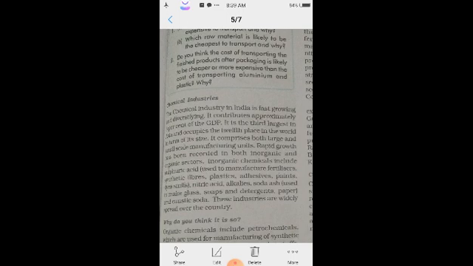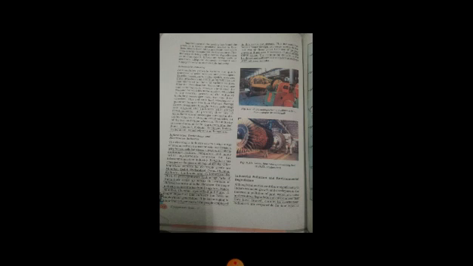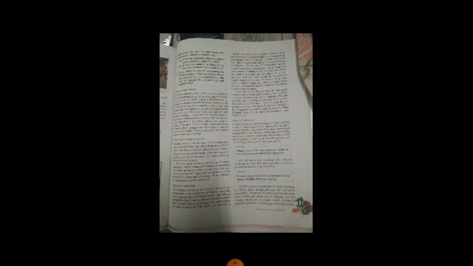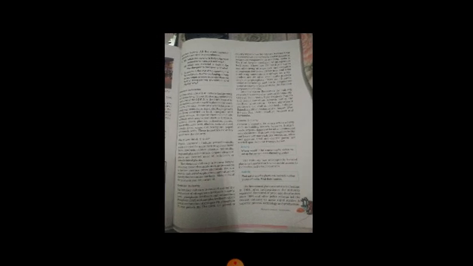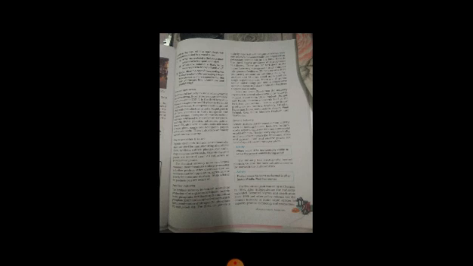India is the third largest producer of nitrogenous fertilizers. How many fertilizer units are there? There are 57 fertilizer units manufacturing nitrogenous and complex nitrogenous fertilizers.